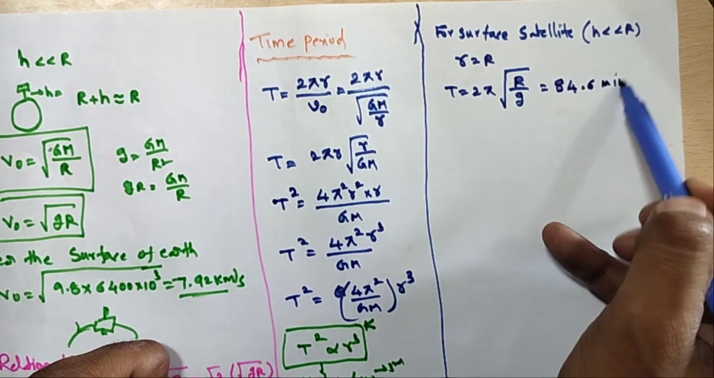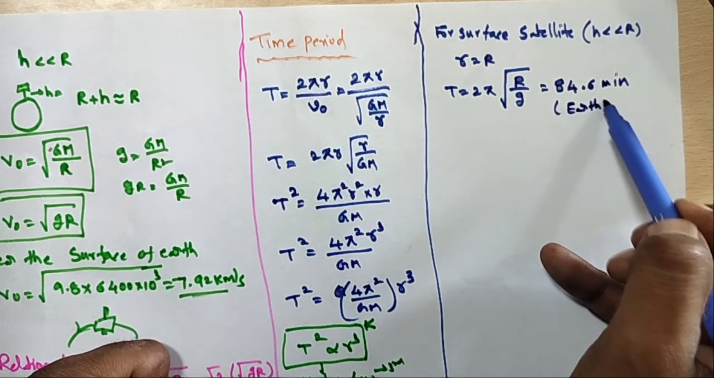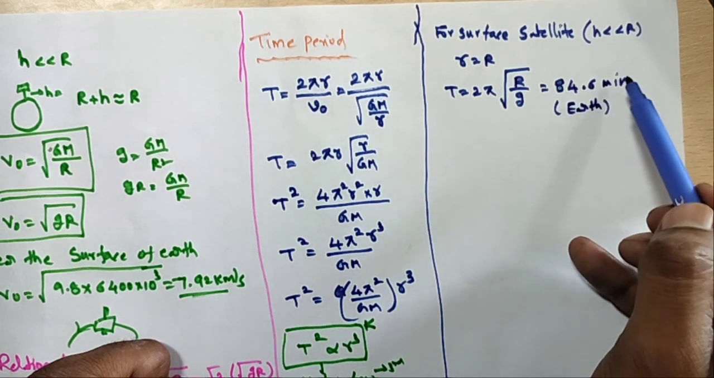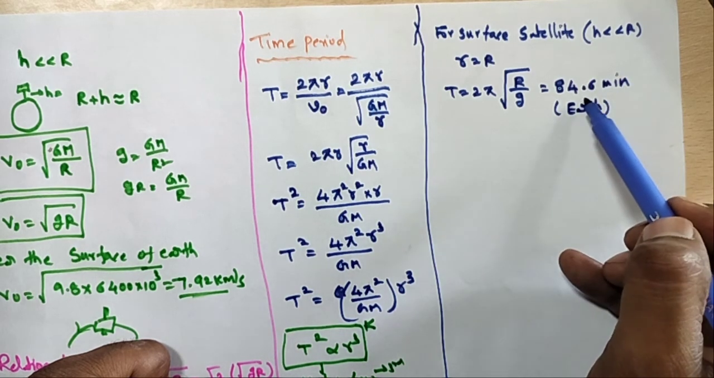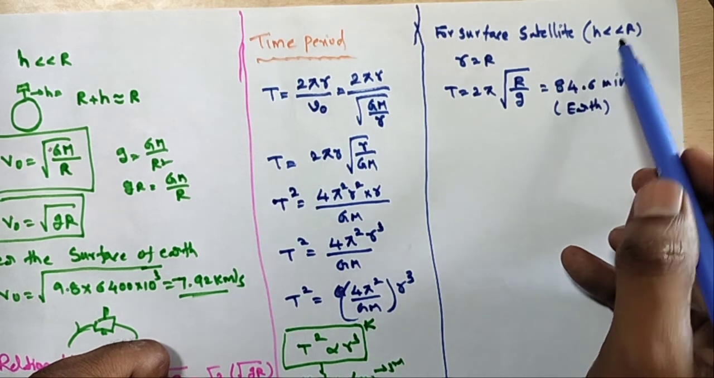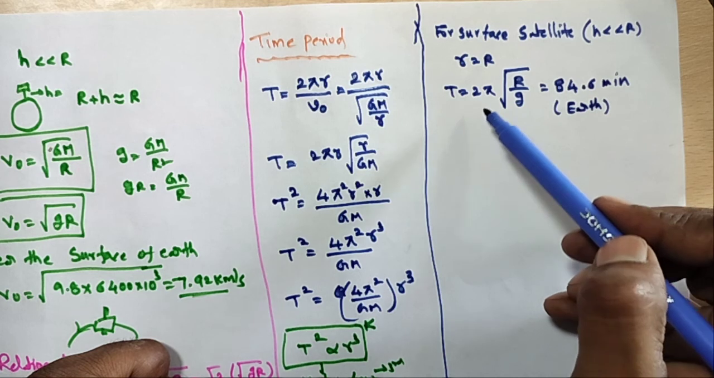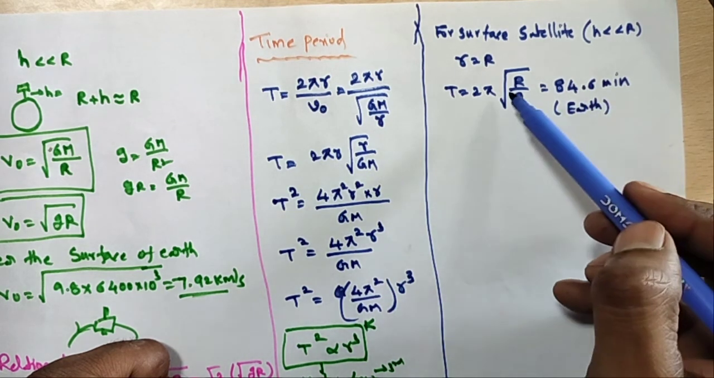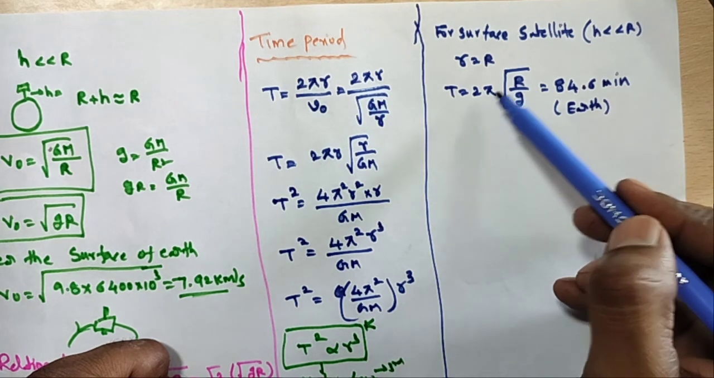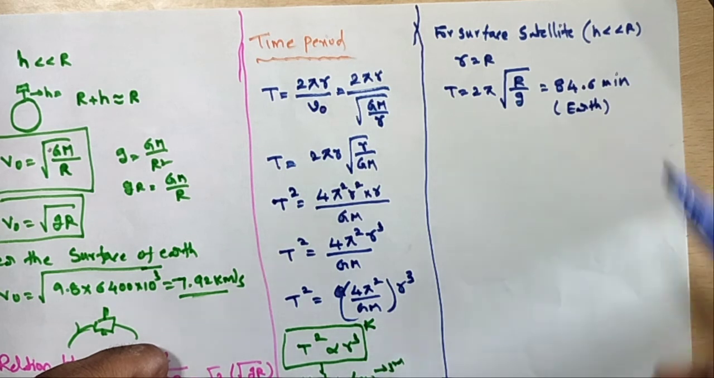It gives 84.6 minutes. This is in the case of the earth. What is the time period of the surface satellite? 84.6 minutes, where h is very much less than R. So T is equal to 84.6 minutes. Just substitute R, g and pi values, and you can get the time period for the earth.